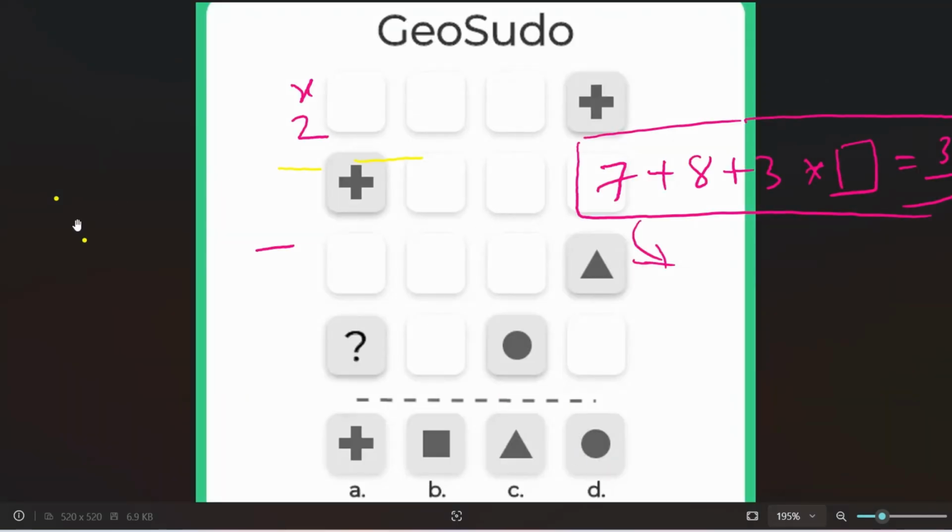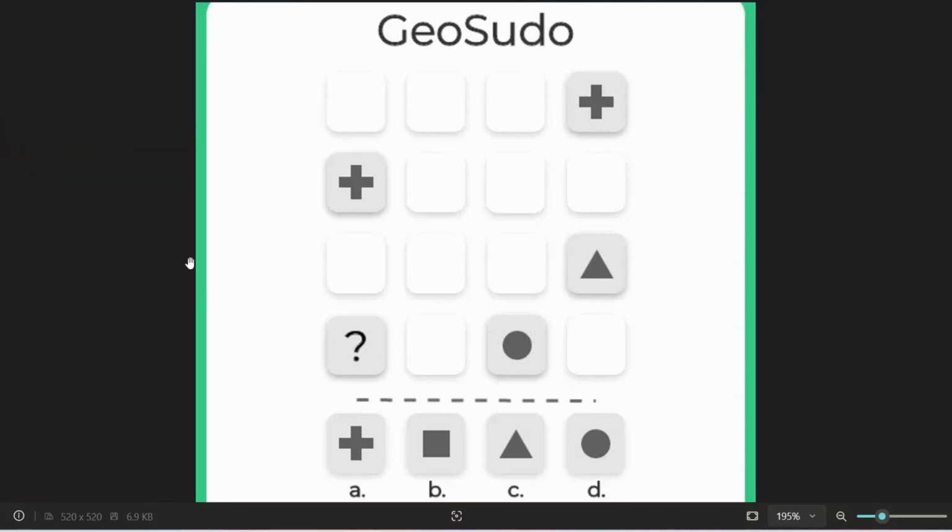So Geosudo will be the next type of problem. This is very important because most of the questions will be from Geosudo. So please listen to me carefully. In this type of problem, it is quite like a Sudoku puzzle. What you have to do is arrange these figures horizontally and vertically, but in each horizontal and vertical line there should not be any match.